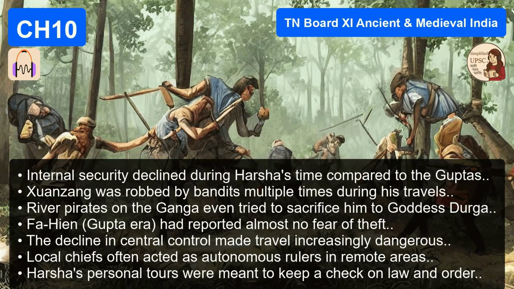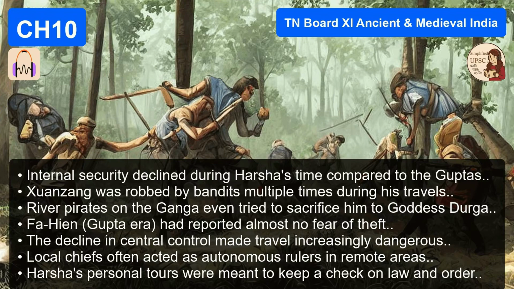Okay, so that's the Gupta Golden Age image. And then comes our friend Xuanzang in Harsha's time. And Xuanzang paints a very, very different picture. He explicitly notes in his travelogue that the roads and river routes were not completely immune from robbery. In fact, didn't Xuanzang get mugged himself? Multiple times. It's almost comical if it weren't so terrifying.